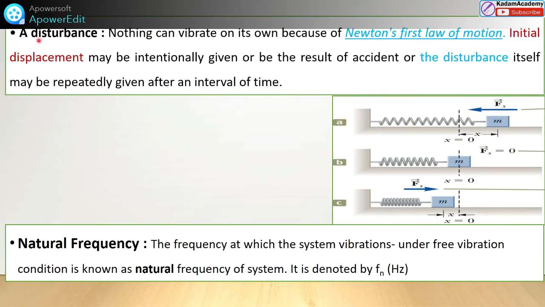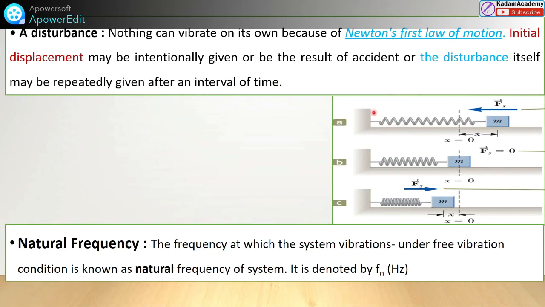Here is the disturbance. The next term is disturbance. Nothing can vibrate on its own, because of Newton's first law of motion. What it says is that when a body is in motion, it keeps going in motion, and when a body is at rest, it keeps at rest. Okay. Displacement may be intentionally given or be the result of an accident. Disturbance itself may be repeatedly given after an interval of time.